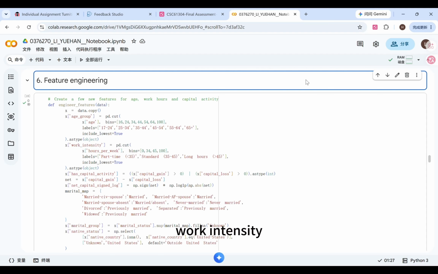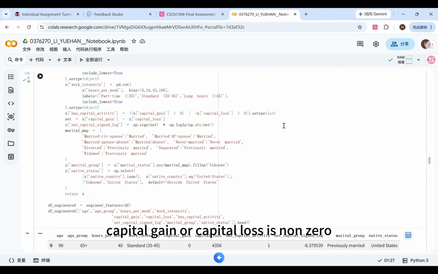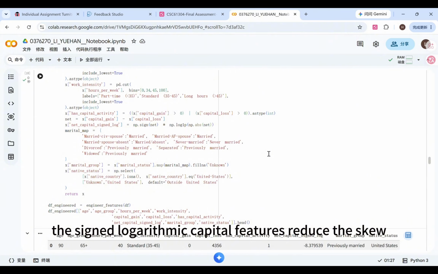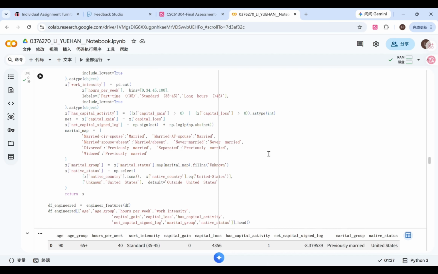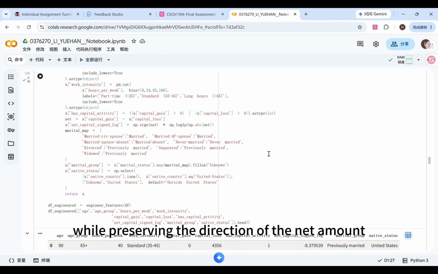Work intensity separates part-time, standard, and long working time. Has capital activity captures whether capital gain or capital loss is non-zero. The signed log capital features reduce the skew while preserving the direction of the net amount. I also create a broader marital group.